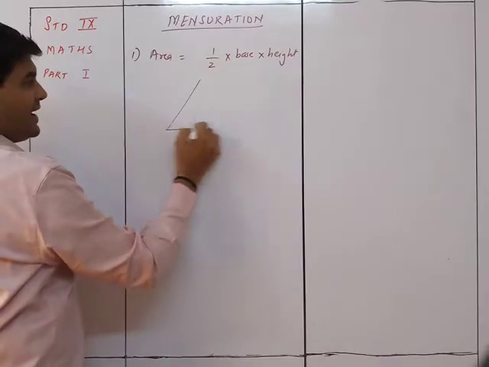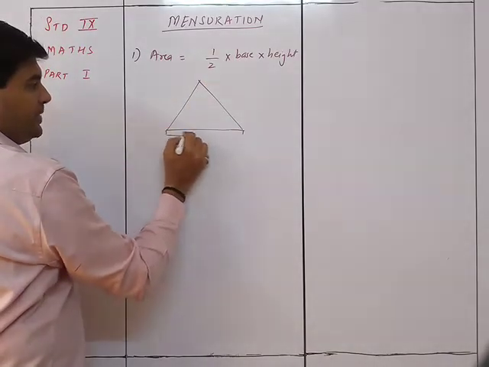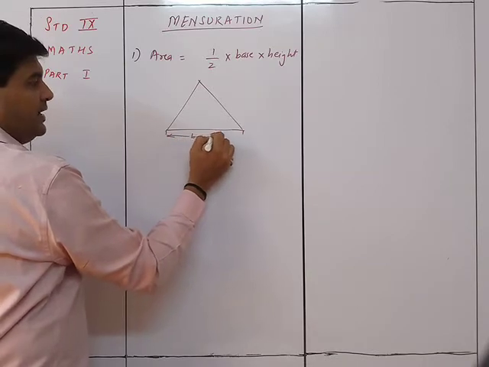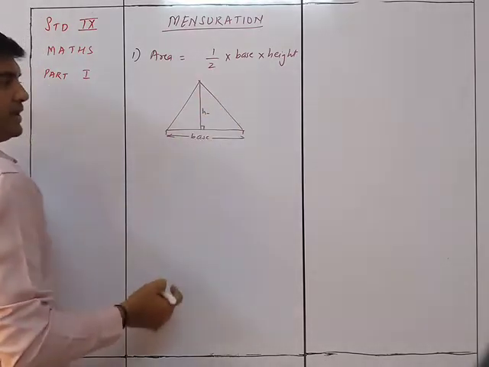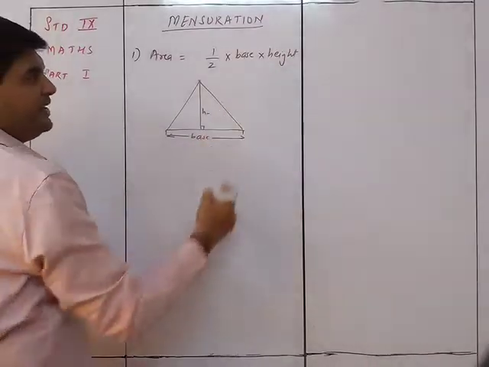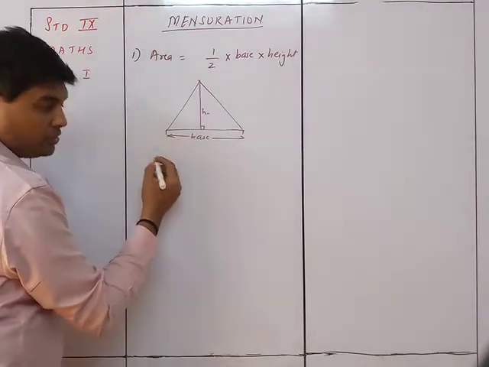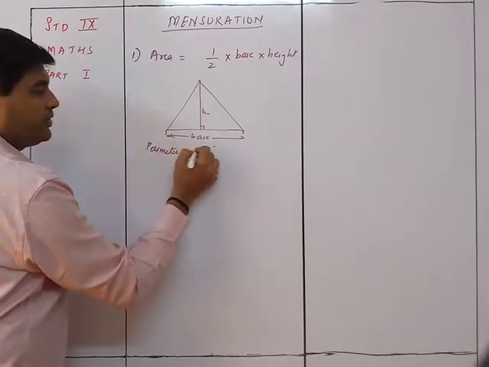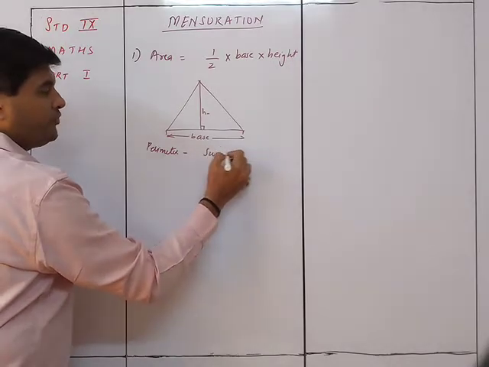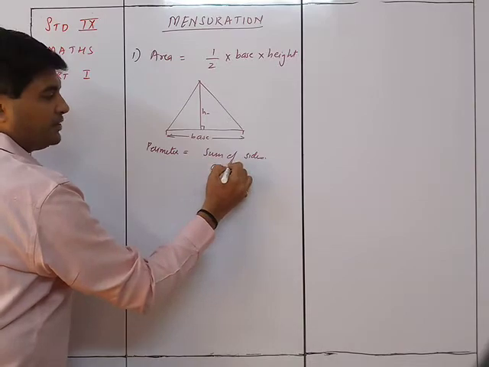Okay, so this is the area of a triangle. If this is a triangle over here, then this from here to here is the base, and this perpendicular over here is the height. So area is equal to half base into height, and of course the perimeter will be the sum of the sides. So perimeter is equal to the sum of sides. You can say A plus B plus C.